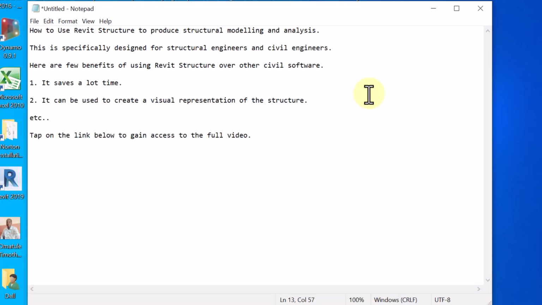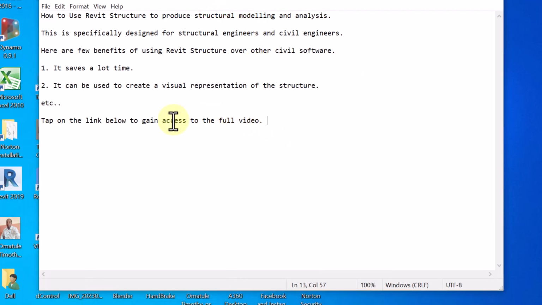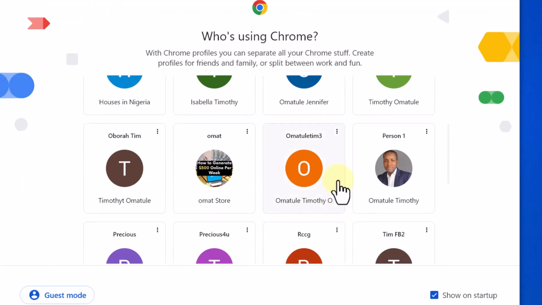Then this is specifically designed for structural engineers and civil engineers. Now you can see that I'm not telling them that the video is free. Neither do I tell them the price of the course. I didn't mention anything like price. I did that on purpose so that they can come to my WhatsApp, because if I state the price now, some of them may not even come to my WhatsApp.